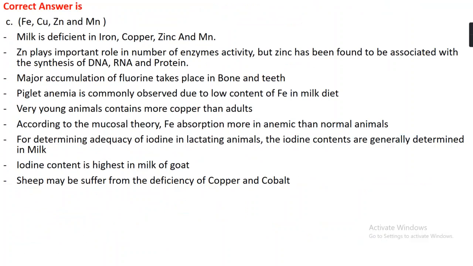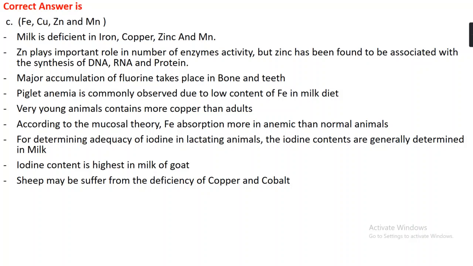Zinc plays an important role in enzyme activity, and also in the synthesis of DNA, RNA, and protein. The major accumulation of fluorine is in the bone and teeth. Piglet anemia is commonly observed due to the low iron content in a milk diet. Very young animals contain more copper than adult animals.